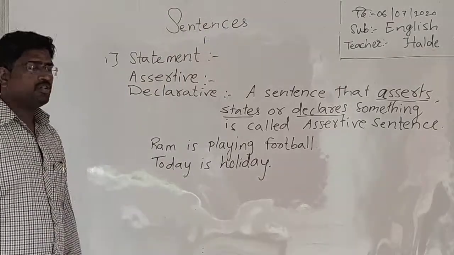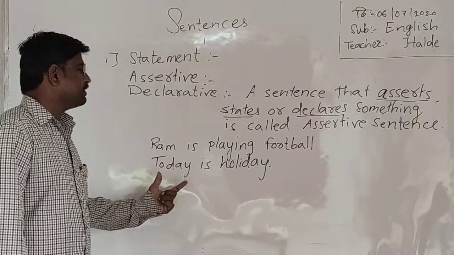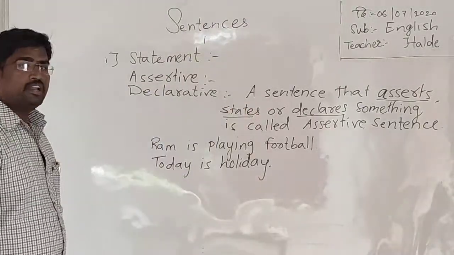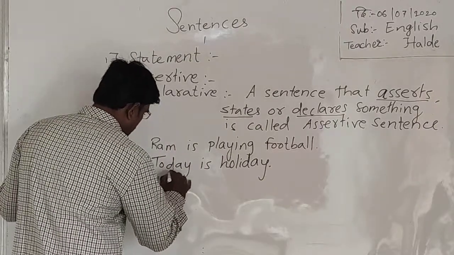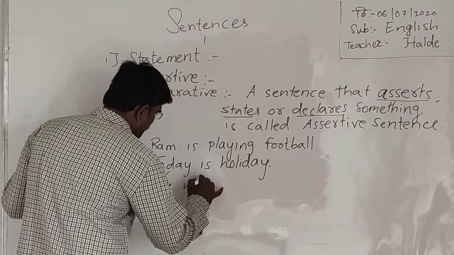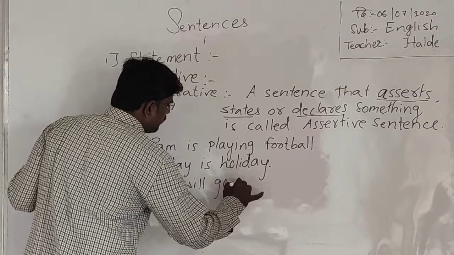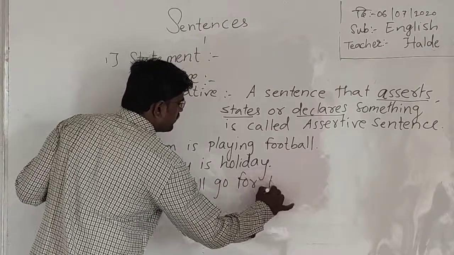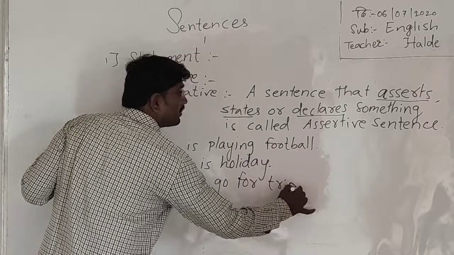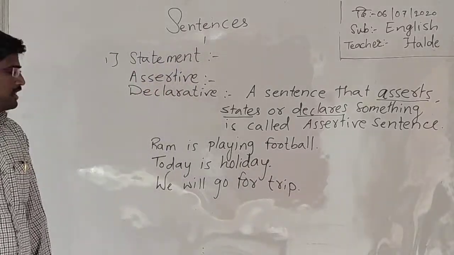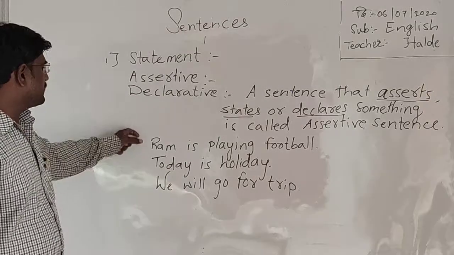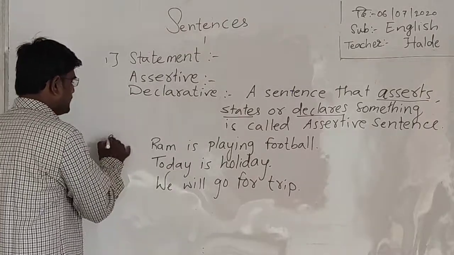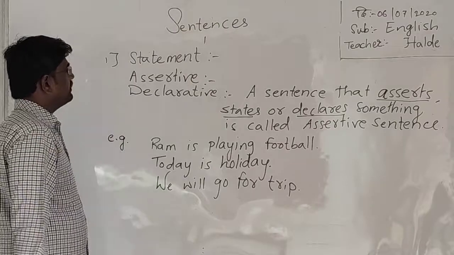It is also asserting or stating something. Or declaring: we will go for trip. In this sentence, we are declaring something. These are the examples of statement.